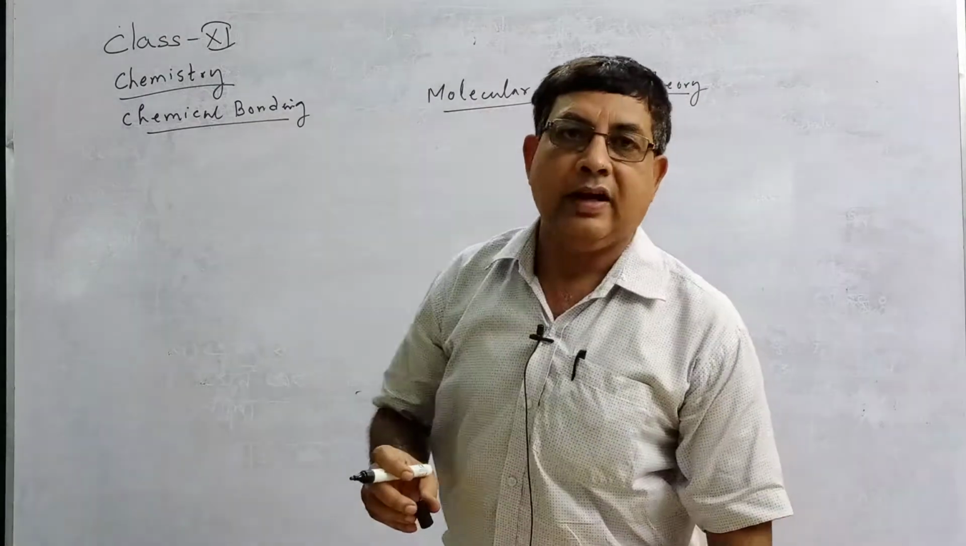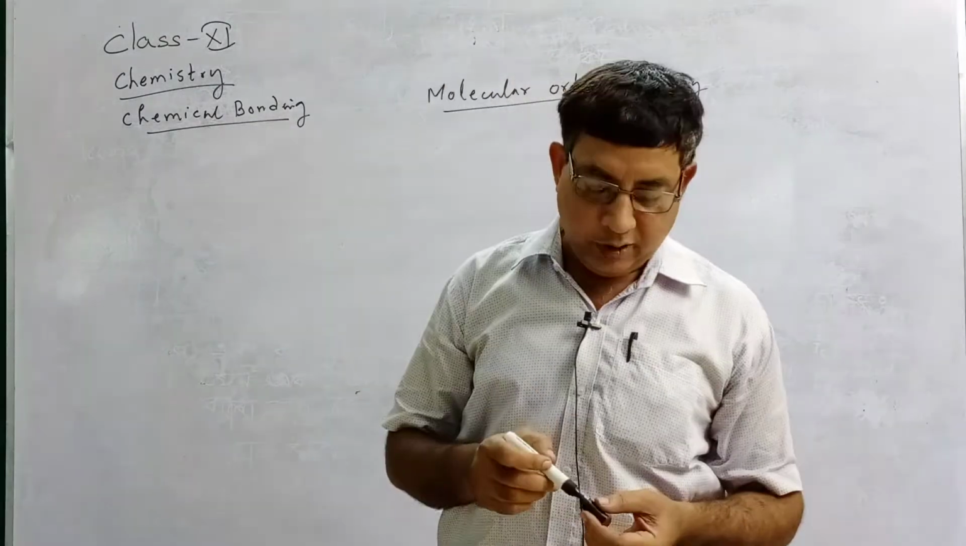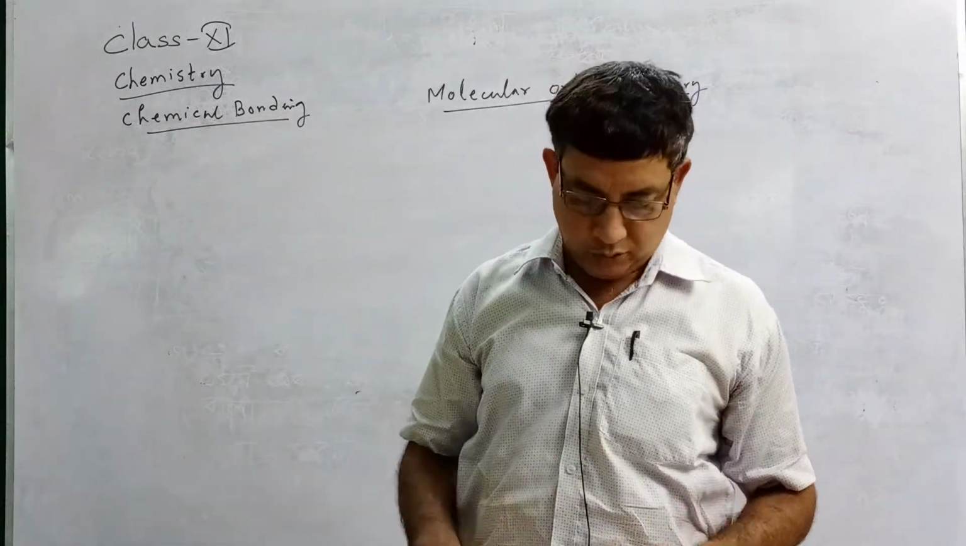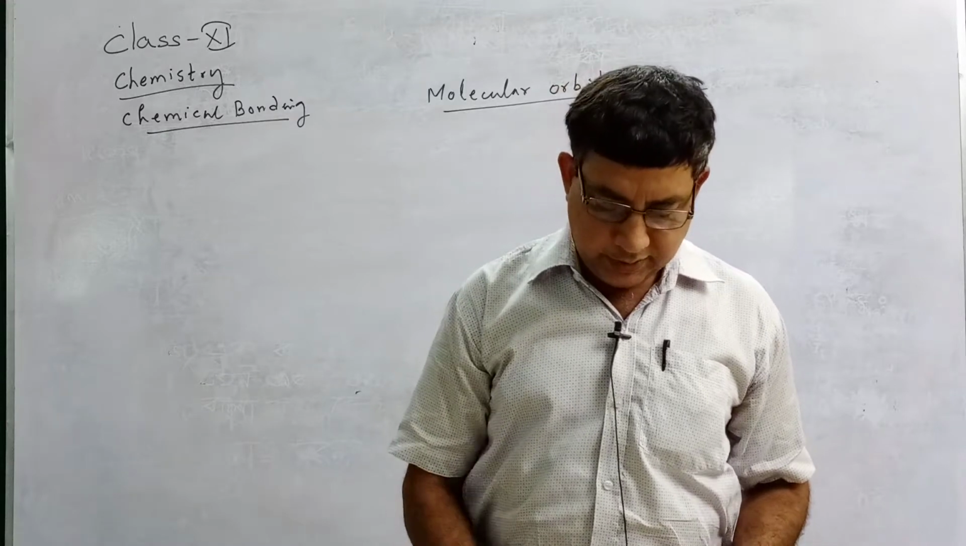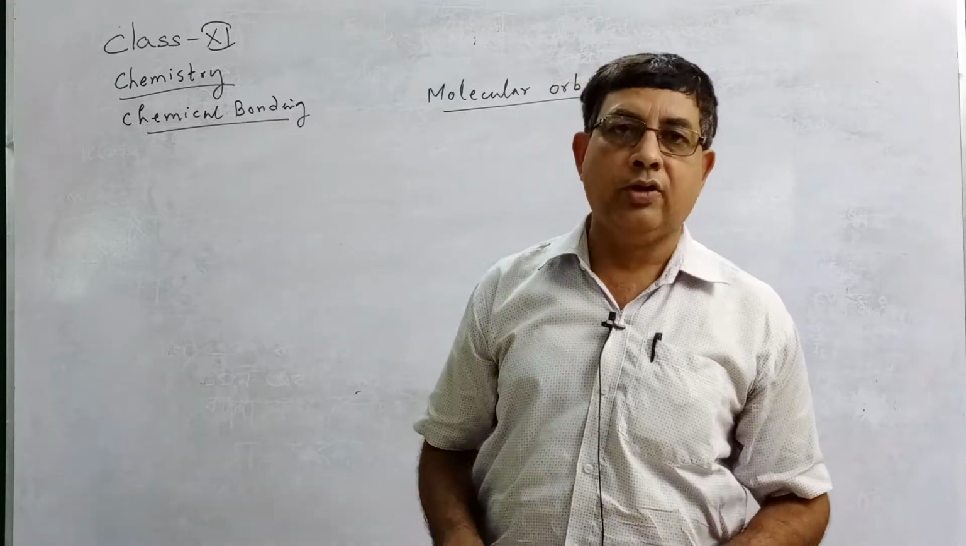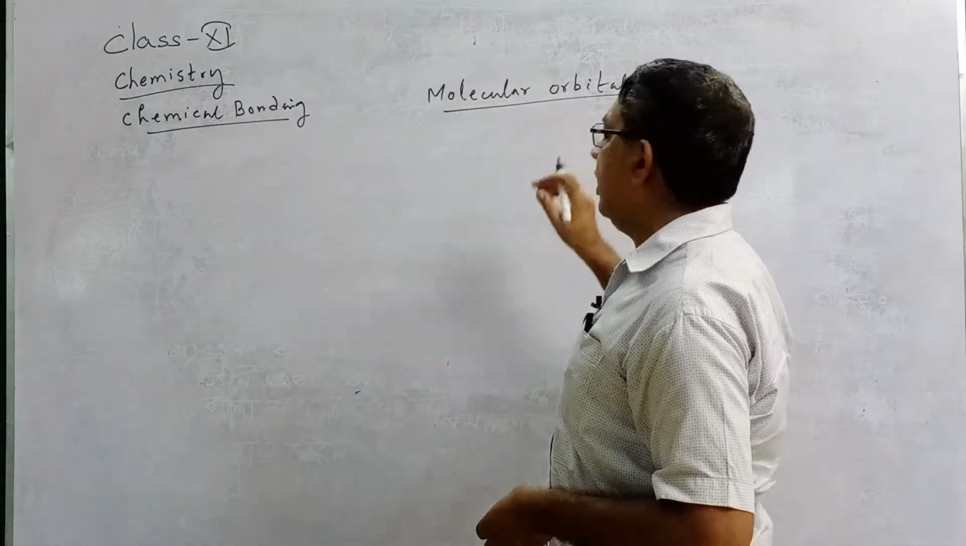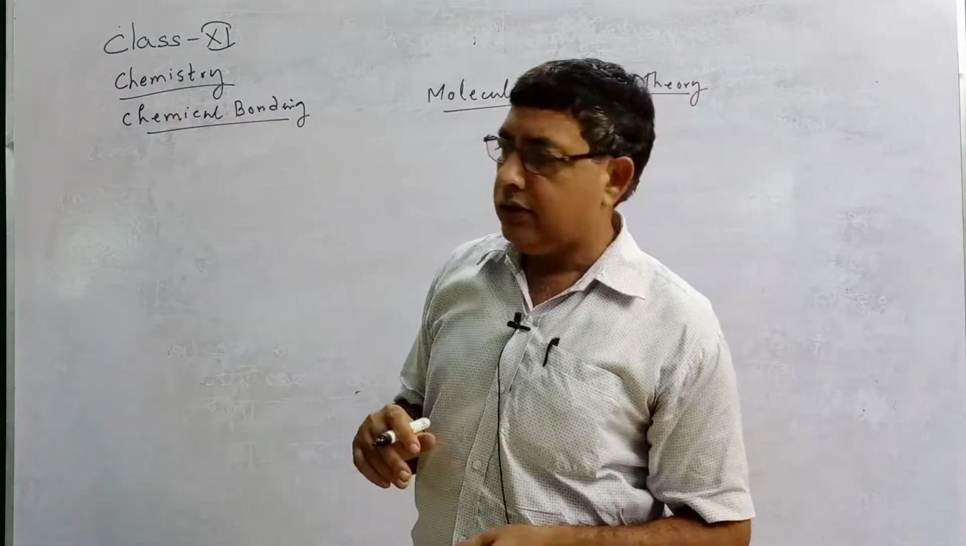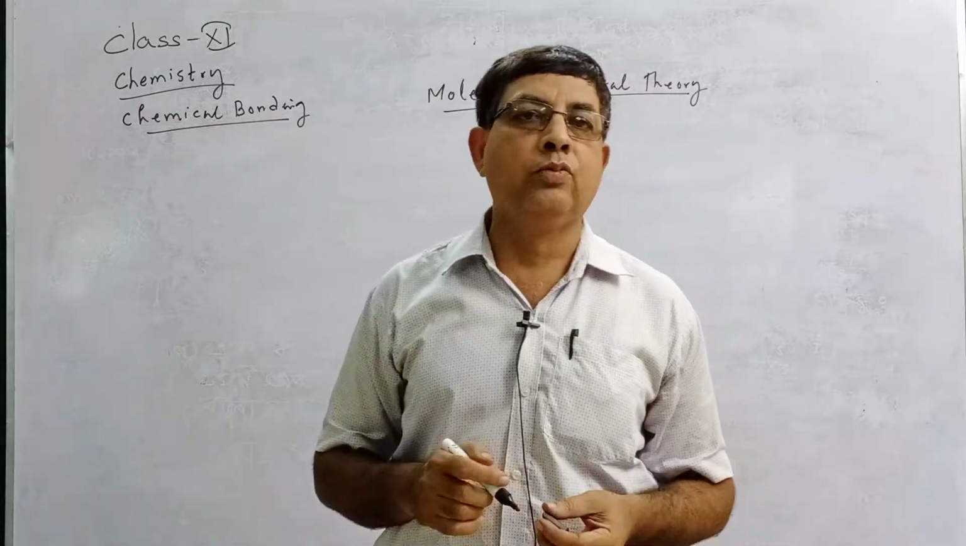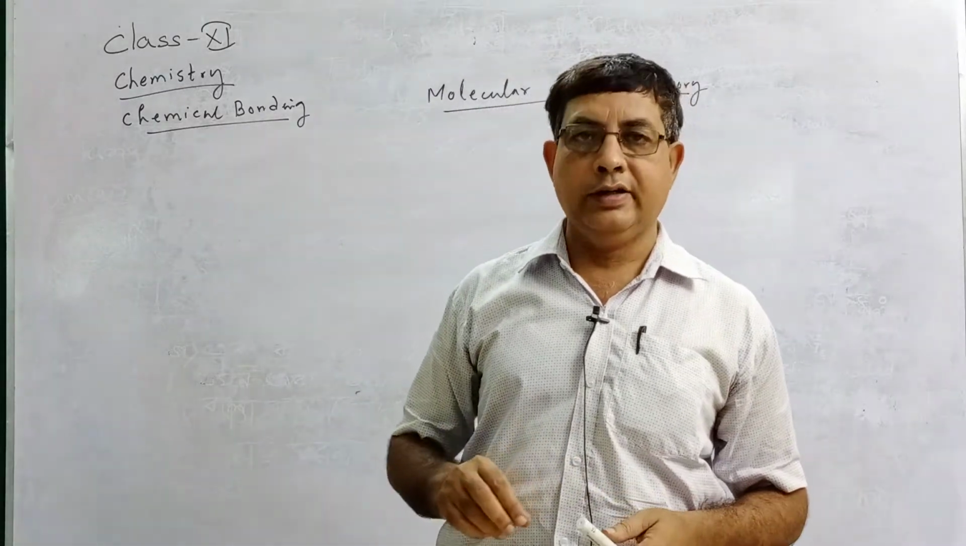In the last class, I discussed the concept of hybridization and shape of the molecule, and also hydrogen bonding and its importance. Today, the last part of chemical bonding, that is the molecular orbital theory. This theory was developed by Hund and Mulliken in 1932.